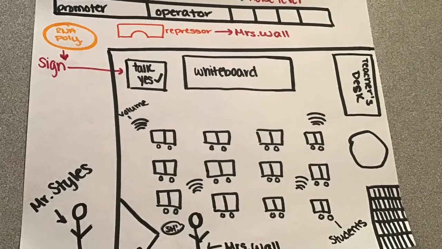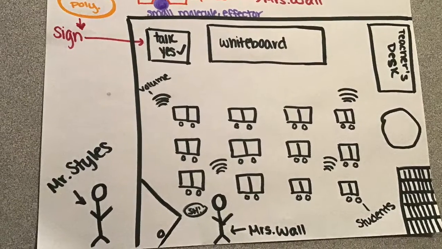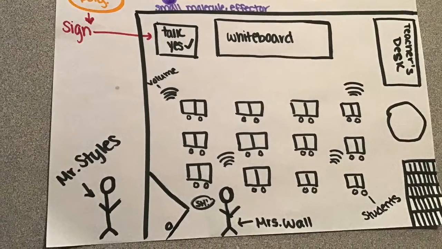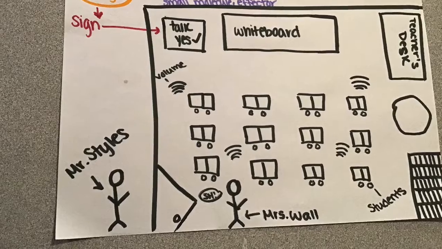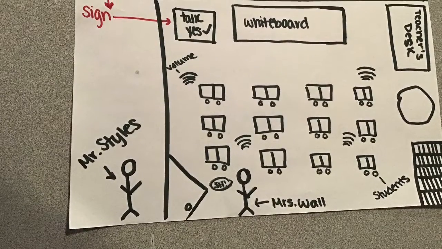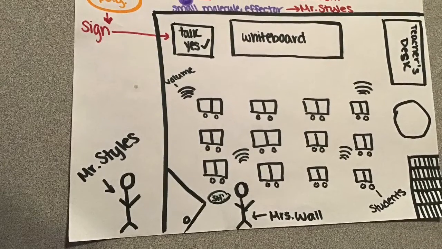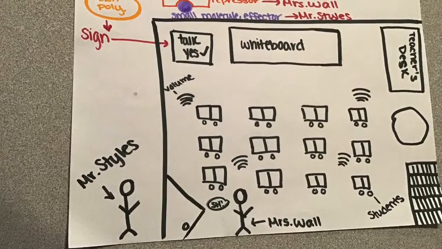Mr. Stiles is playing a similar role to a small effector molecule that is an inducer in an operon. In the operon of the classroom, transcription is on until Ms. Wall represses the noise level. However, Mr. Stiles, our inducer, distracts the repressor away from the operator, and transcription can occur. The RNA polymerase stays attached to the promoter and the sign stays on.